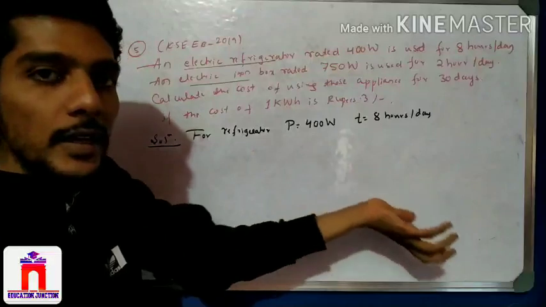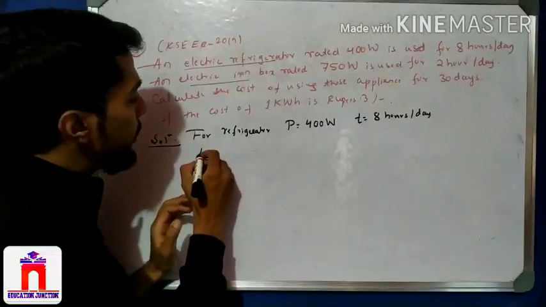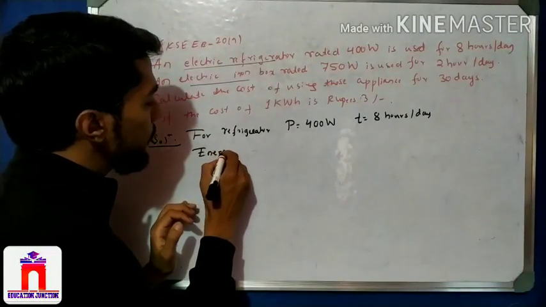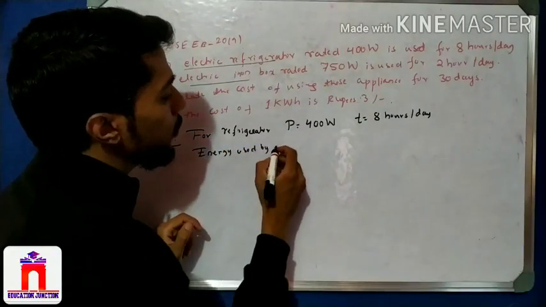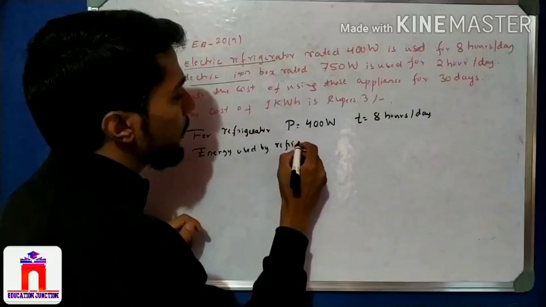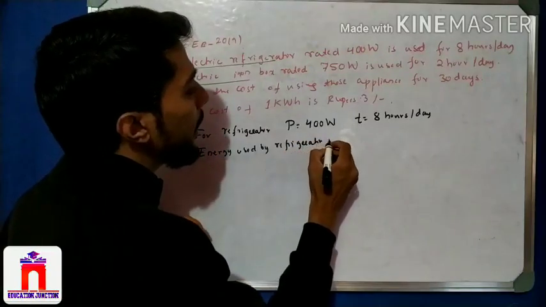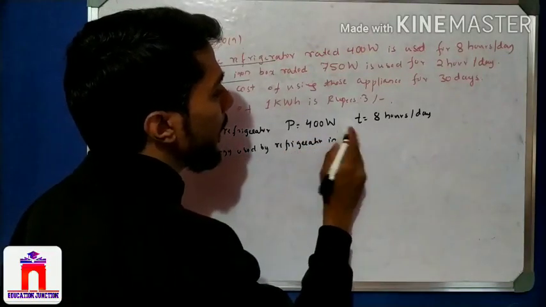How much electrical energy is used by the refrigerator in one day?